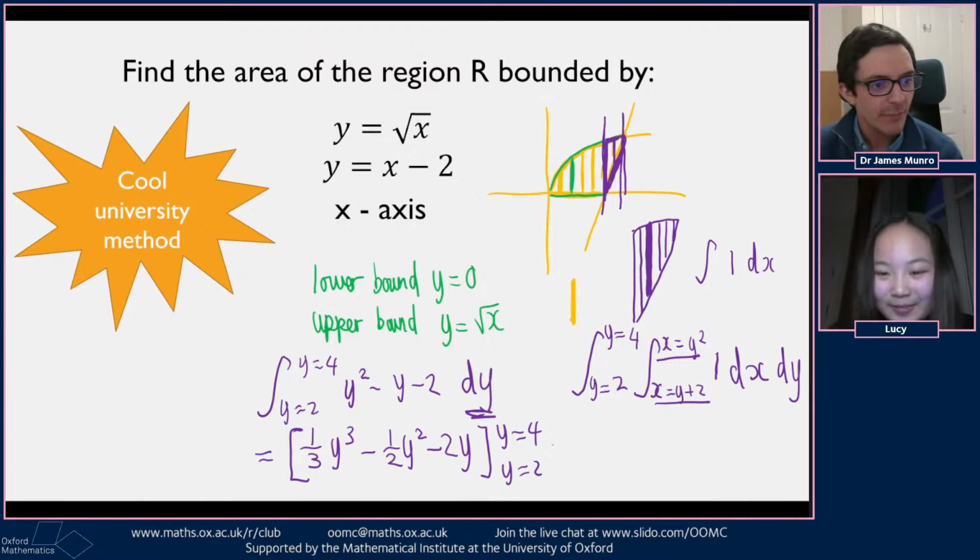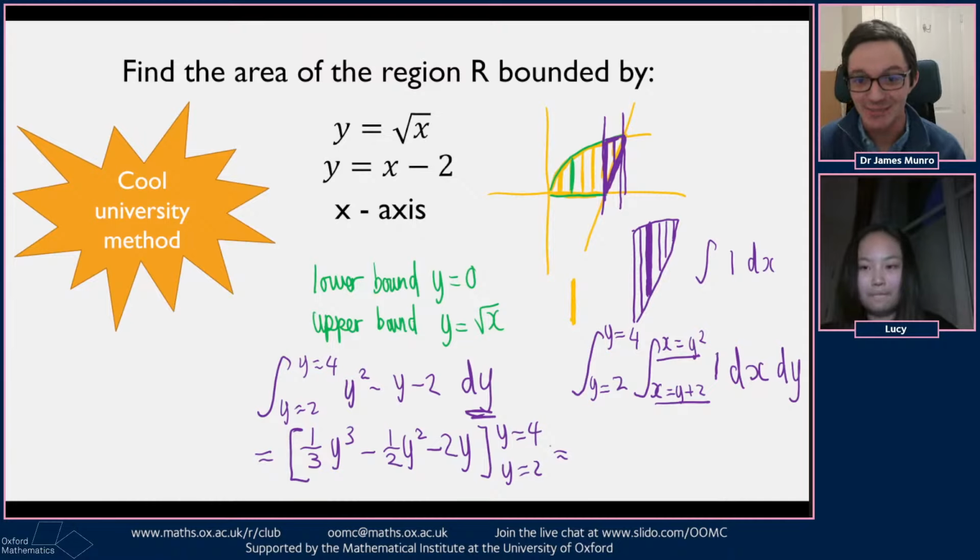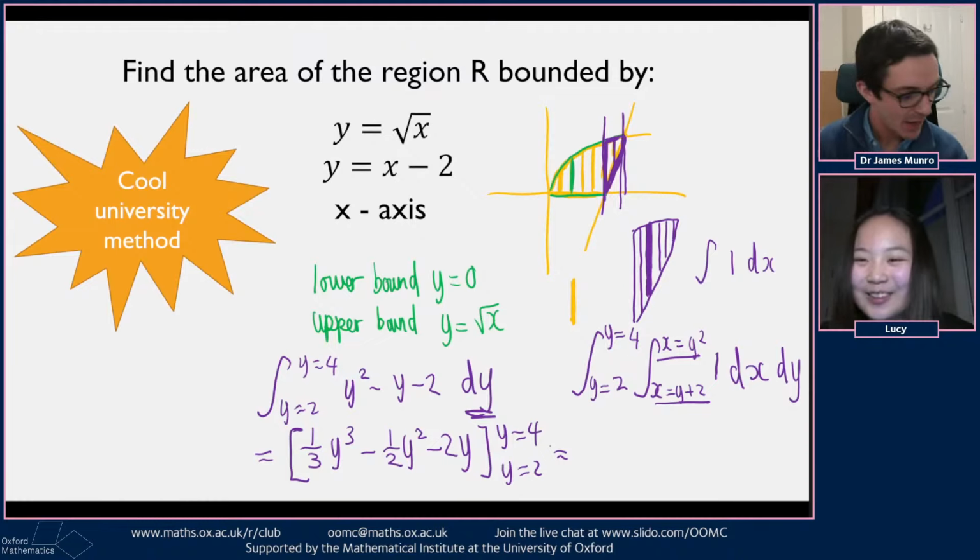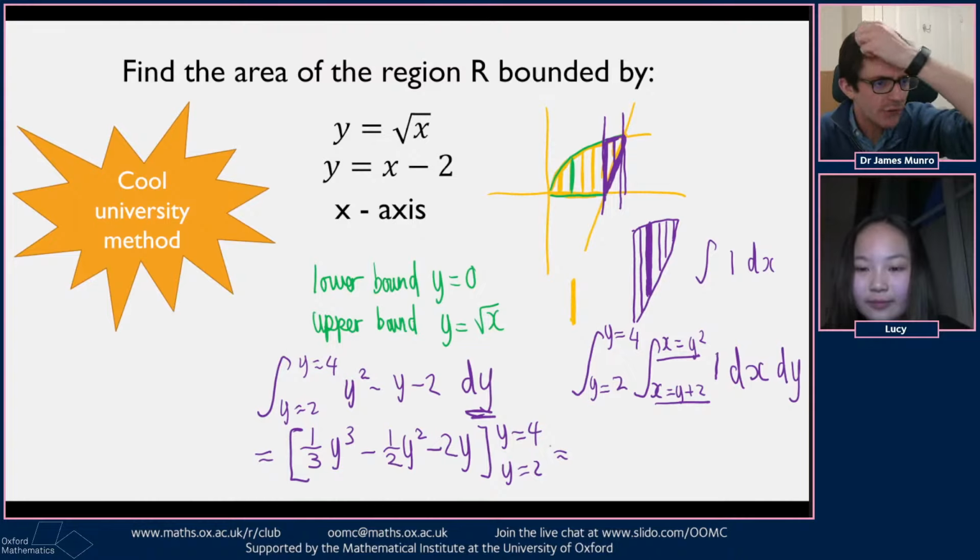Do you want to just briefly, before we plug the numbers in and rub everything out, I've turned off chat so that we can see stuff that was underneath it. If people are wondering where chat's gone, I just switched it off so that we can see. Chat's still happening though. And we think maybe you've done horizontal strips. I agree with the maths you've written down, but I think this is the horizontal strips one. Because you've got y from 2 to 4, I'm trying to match up your picture with the maths that you've written down. Can we point at the bit?